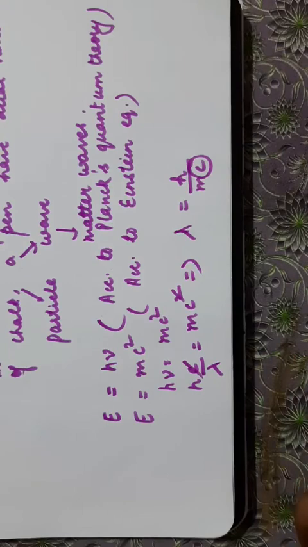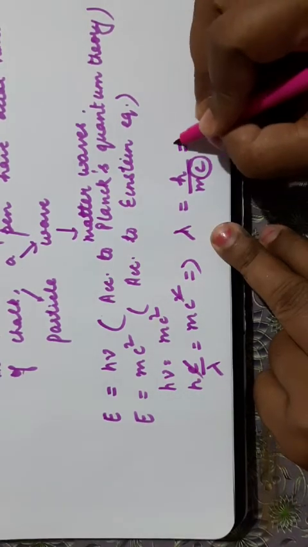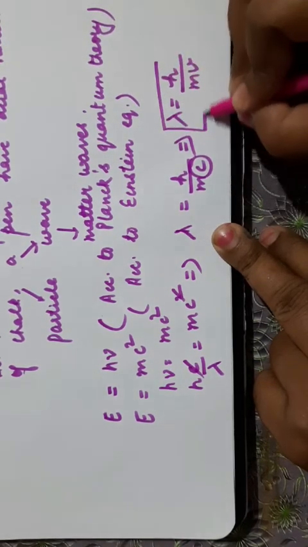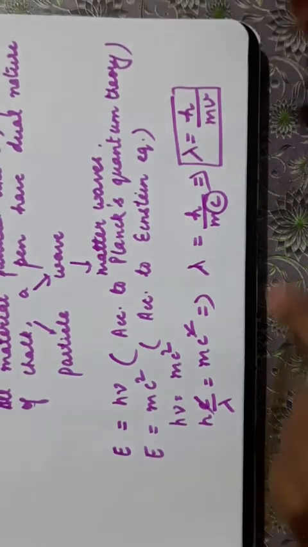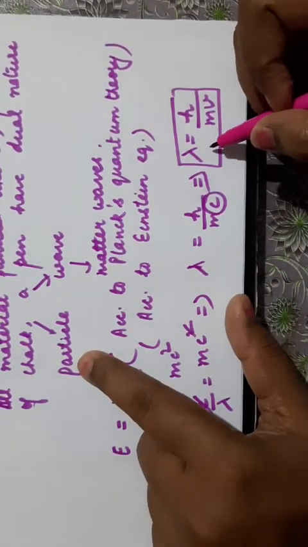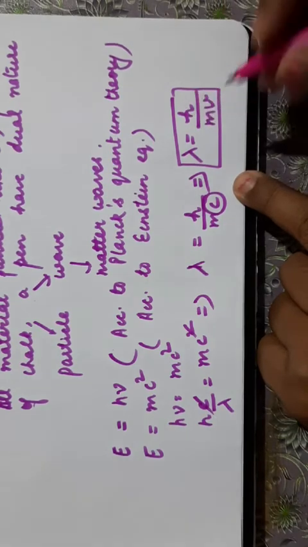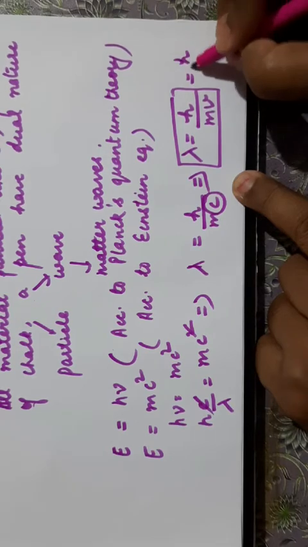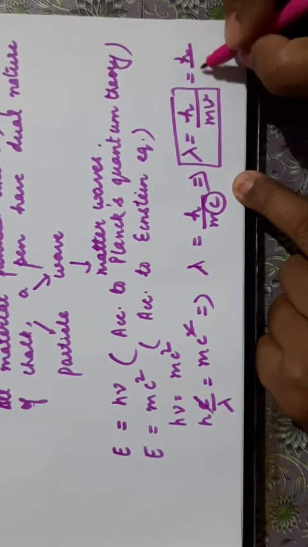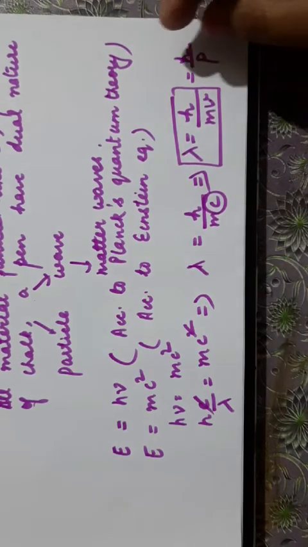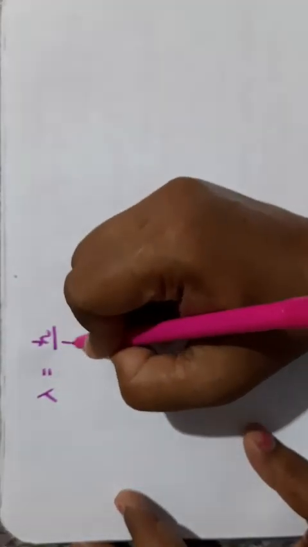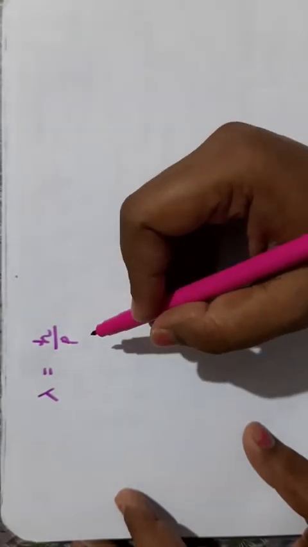Replacing the velocity of light by the velocity of the particle, we get the equation lambda is equal to h upon mv. This is known as the de Broglie equation. That is, the wavelength associated with any material particle is equal to Planck's constant upon the mass of that particle into the velocity of that particle. Mass and velocity multiplied give the momentum of the particle. So lambda is equal to h upon p, where h is Planck's constant and p is the momentum of the particle.